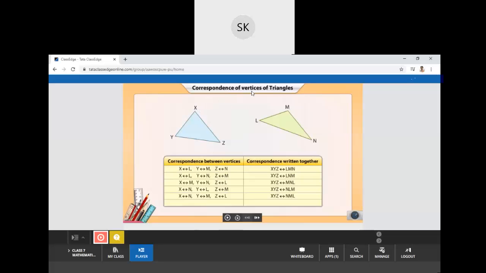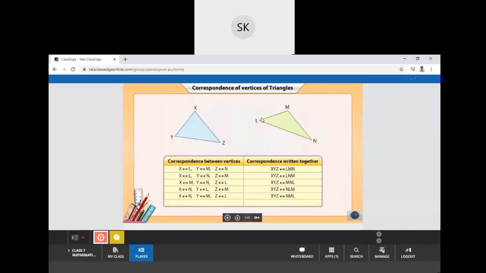Yes, speak. Teacher, vertex X corresponds to M. Very good. Vertex X corresponds to M. Y vertex corresponds to, teacher, can I tell Avni? Yes, speak Avni. L. Vertex L. Correct.